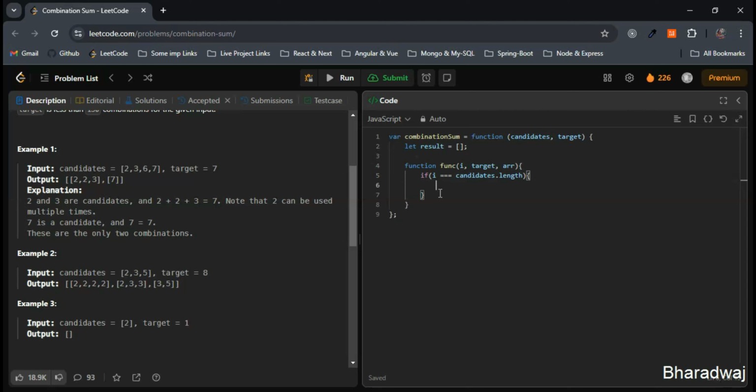Then we'll check whether the target is equal to 0. If the target is equal to 0, then we will add the valid combination to the result. So how can we write that? If target equals 0, then result.push of array. This is fine. Next, we will end the recursion. We'll just return.